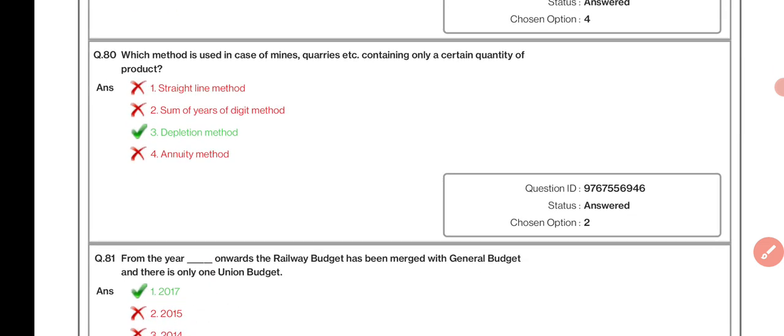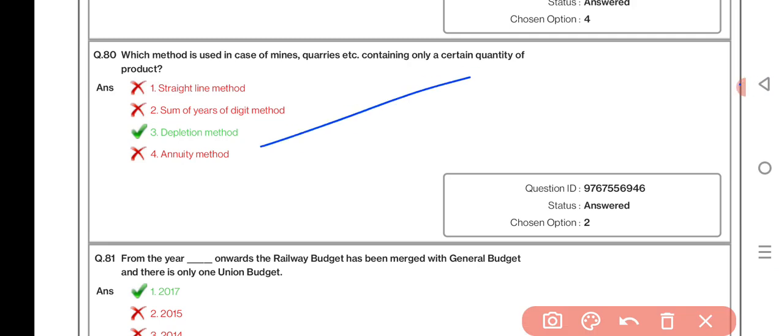Which method is used in case of mines, quarries etc. containing only a certain quantity of product? Depletion method. From the year dash onward, the railway budget has been merged with the general budget and there is only one union budget. 2017.